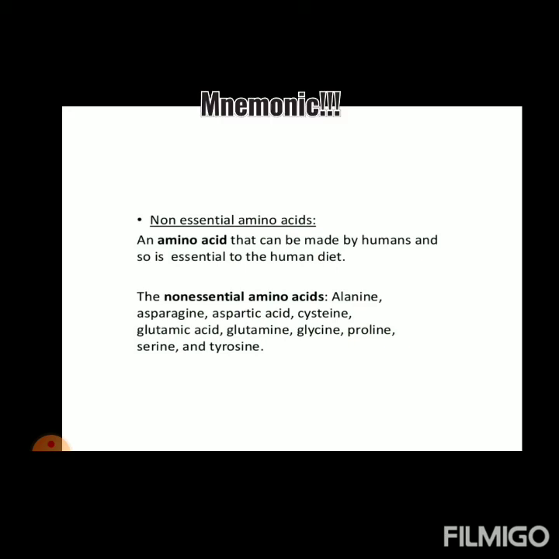Now the mnemonic, how can you remember the non-essential amino acids? Almost all girls go crazy after getting taken prom shopping.